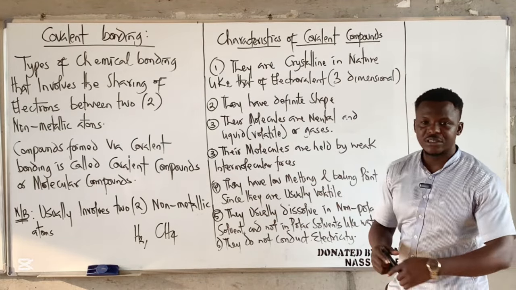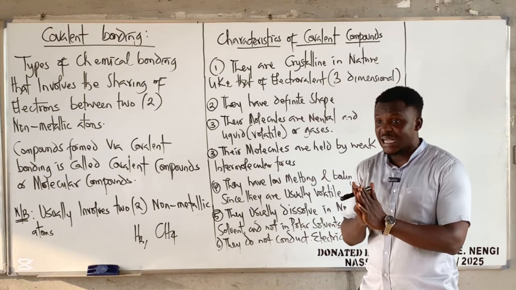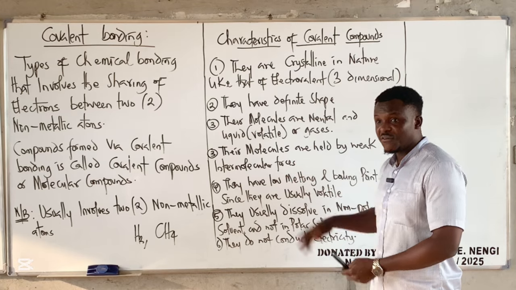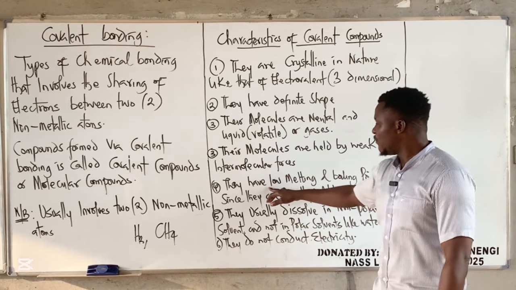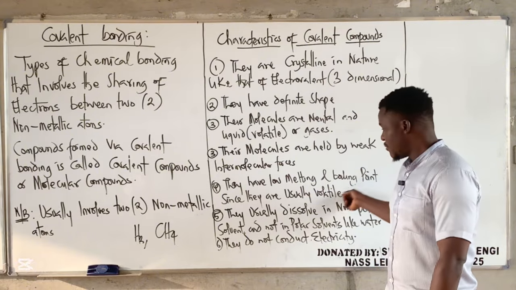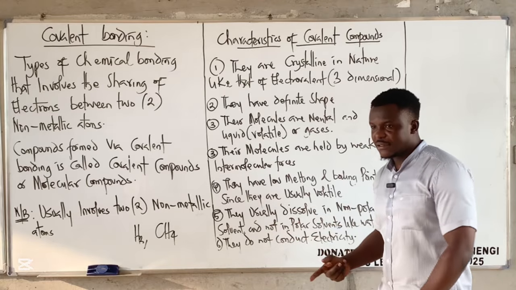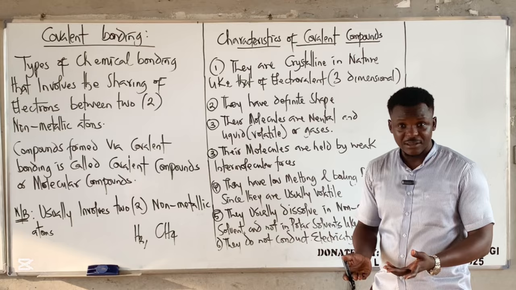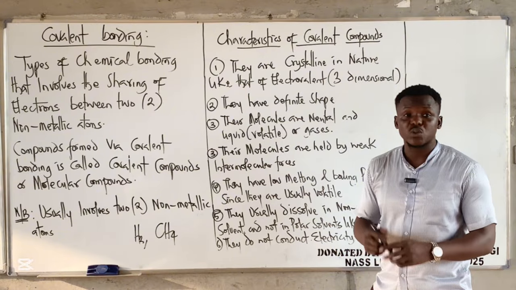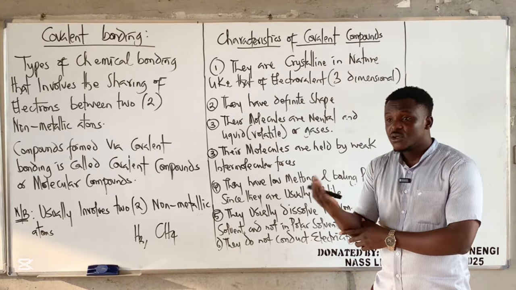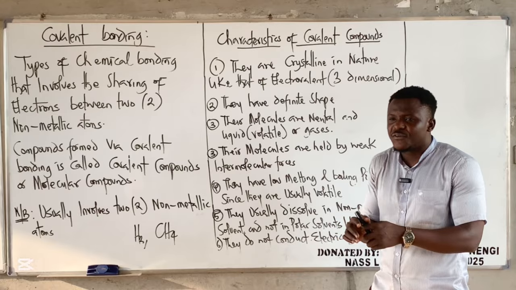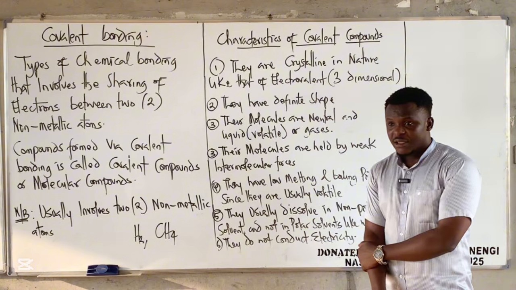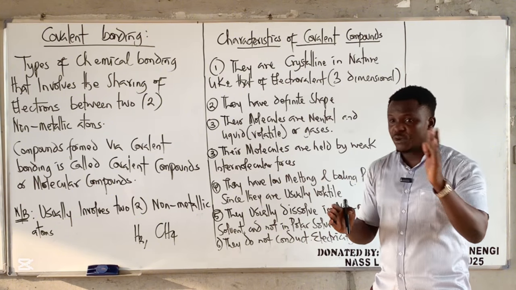In the case of ionic bonding, their molecules were held by strong electrostatic force. This one is weak intermolecular force, such as hydrogen bonding, Van der Waals. Have you heard of Van der Waals force? They have low melting points. This one is not new. They usually dissolve in non-polar solvents. Electrovalents dissolve in polar, that is in water. Water is polar, right? But these ones do not dissolve in water because water is polar, but they are non-polar. Non-polar means they do not have dipoles. Dipoles means something that has a positive and a negative. Electrovalent compounds have positive and negative, right?